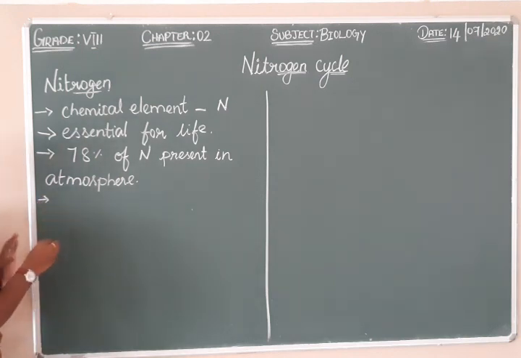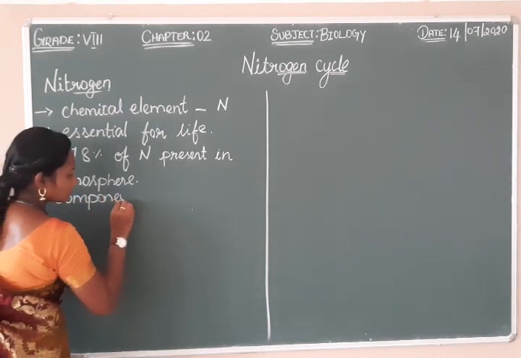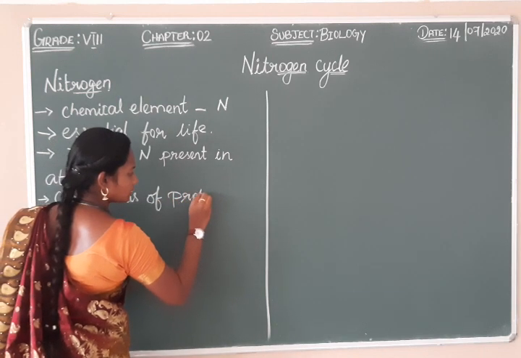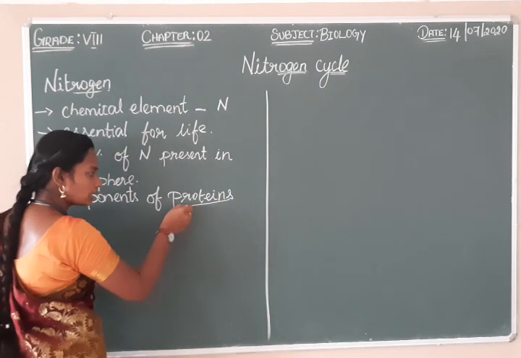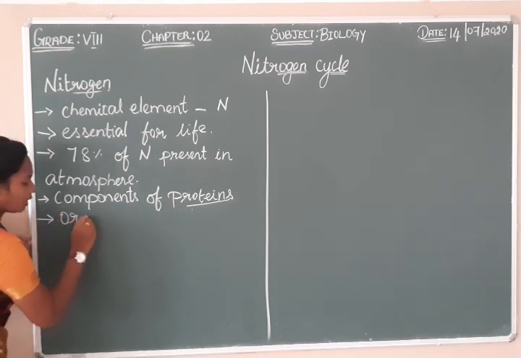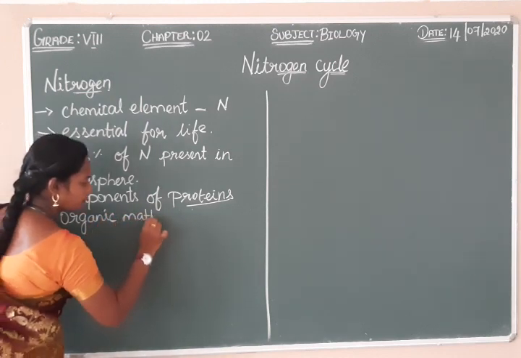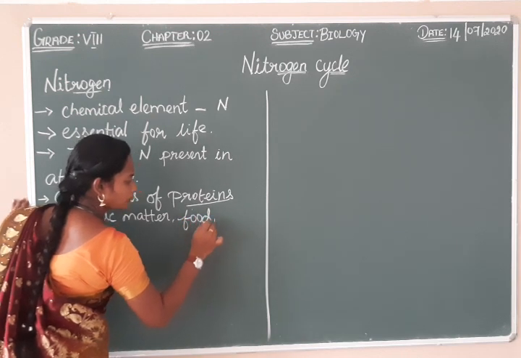And next, it is present in protein. It is also a component of protein. You know the components of food, right? It is carbohydrates, proteins, fats, vitamins. So in protein, nitrogen is one of the components. And next, it is also present in organic matter and in food, and also in explosives.